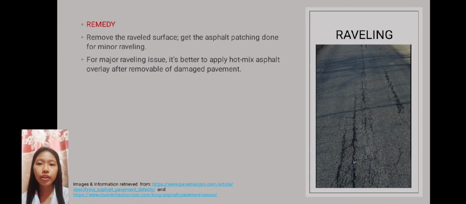The remedy for raveling is to remove the raveled surface. Get the asphalt patching done for minor raveling. For a major raveling issue, it's better to apply a hot mix asphalt overlay after removing the damaged pavement. That's all.